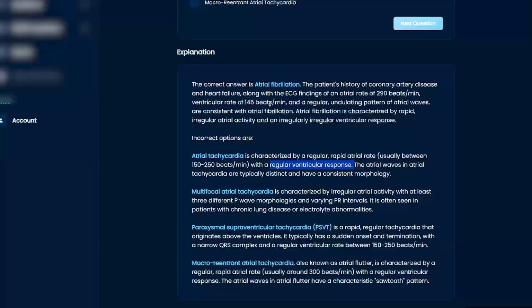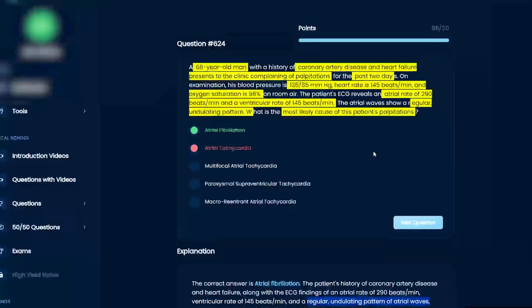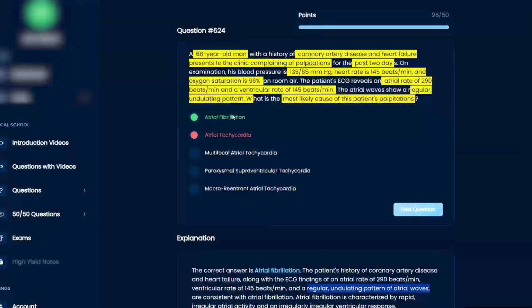I have to take a look at this because I cannot remember 100%. I don't know what this regular undulating pattern means. Does that mean exactly what it says, where it's just fibrillating? Because that's what atrial fibrillation is. Yeah, I'm pretty sure that's what it means. If that's the case, then A is definitely your best answer. And on top of that, your ventricles are not responding to every beat, it's missing, so it's not correlated. That makes sense to me.